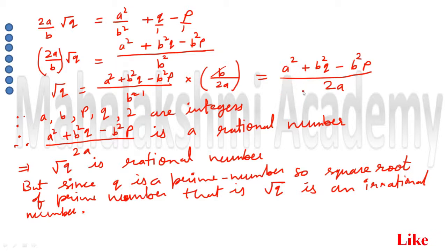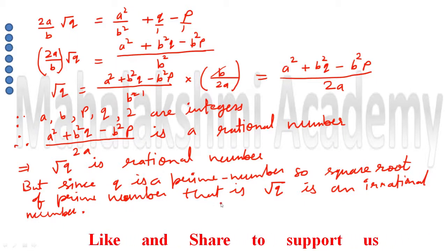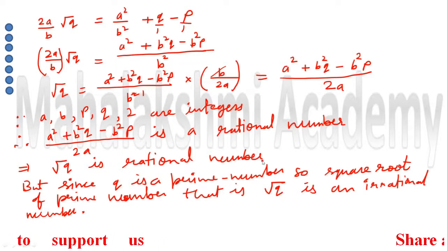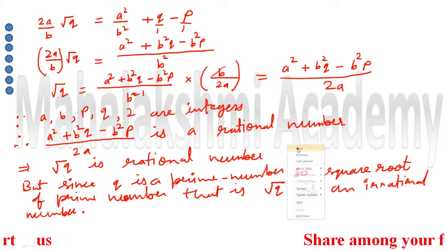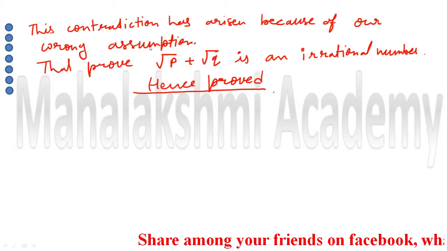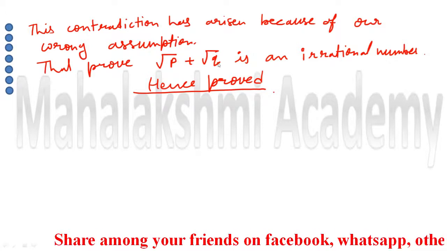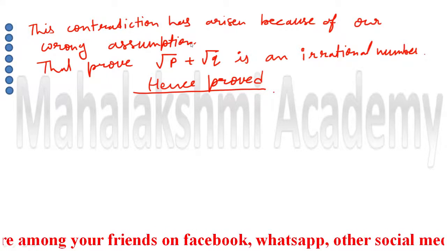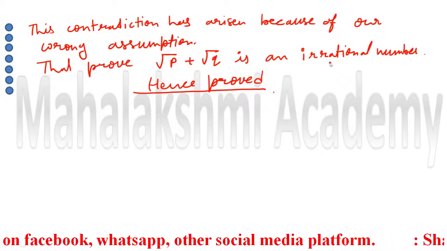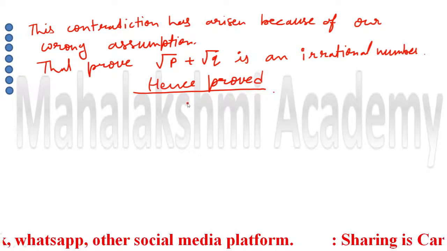And if it came in the numerator upon denominator form, it means it's a rational number. If our right side is rational number, the left side is also rational number. But we know that square root of any prime number is irrational number. So we know that root q is irrational, but here we achieved root q is rational. So this contradiction has arisen because of our wrong assumption. So what was our wrong assumption initially? We assumed root p plus root q as rational. So that assumption was wrong. If that assumption was wrong, then what is the correct assumption? Correct assumption is root p plus root q is irrational number. So like this we had proved it by the contradiction method.